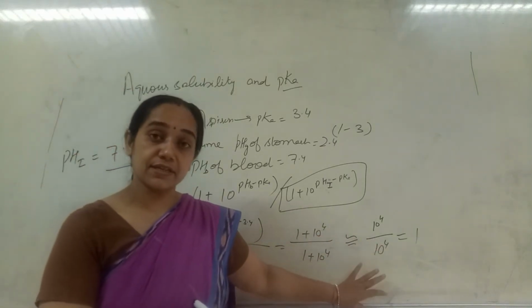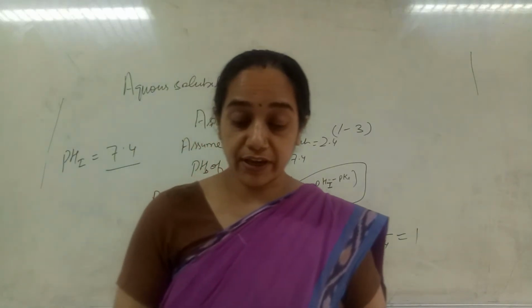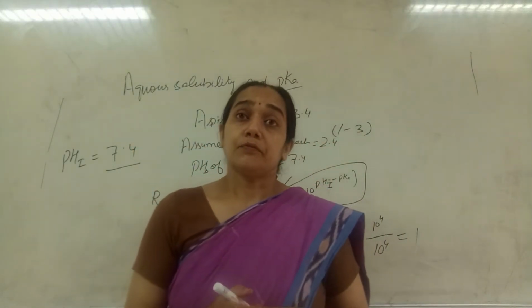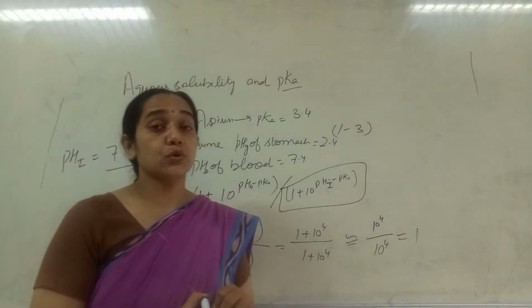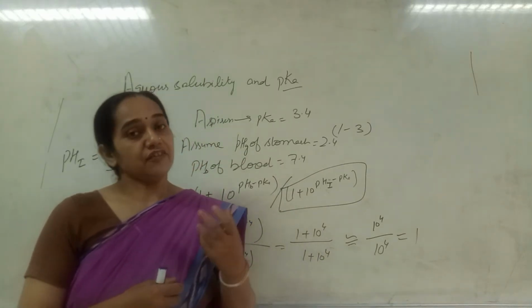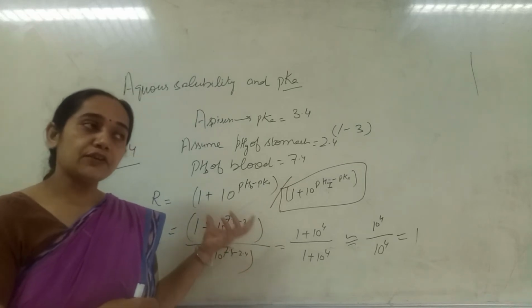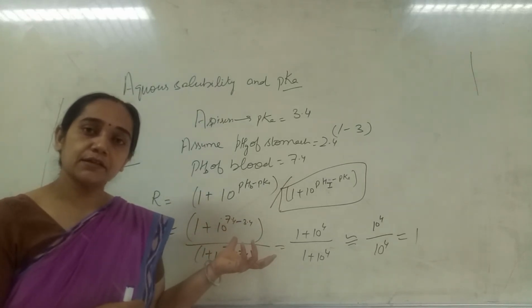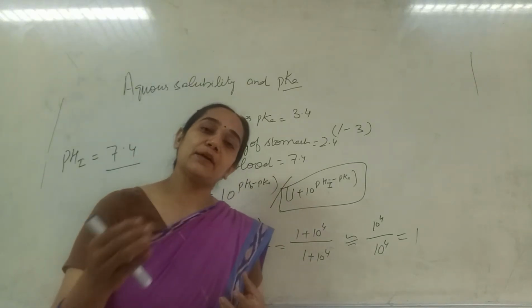our intestinal area. In the same manner, let us consider the drugs which are poorly soluble in nature. If a drug is poorly soluble, then it will remain in the unionized state. If it is not in the solubilized state, then it will take a longer time to dissolve.